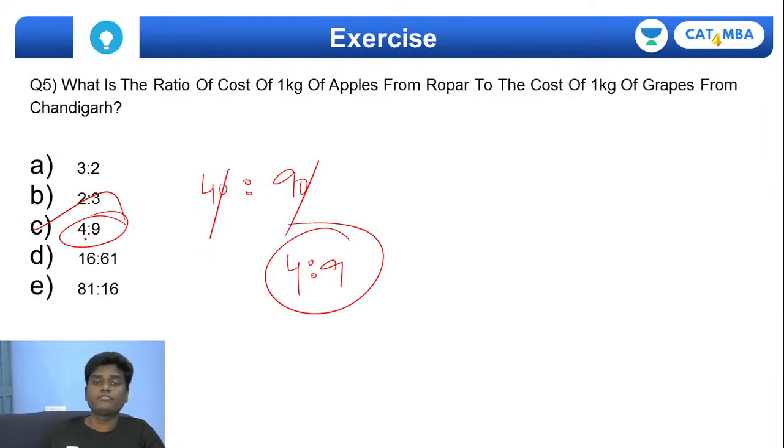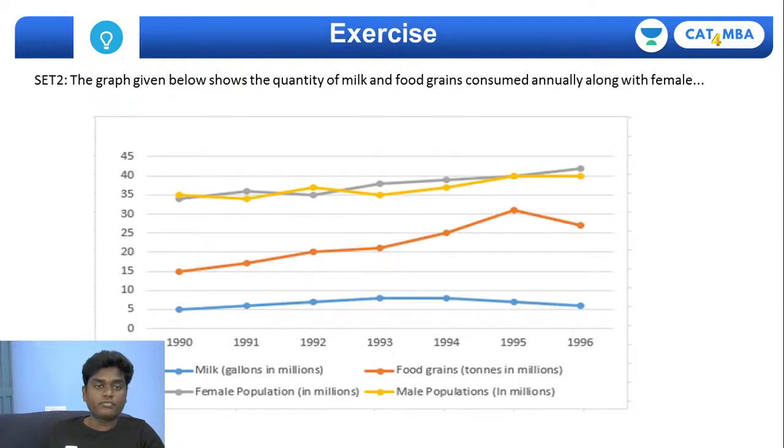4:9 is the ratio of the cost of 1 kg of apple from Roper to the cost of 1 kg of grapes from Chandigarh. Okay, very simple, guys. So these sorts of simple questions, fortunately, if you're lucky enough, you can expect in the CAT exams. And if you're really clear with this, let me quickly go for set 2 of today's questions.